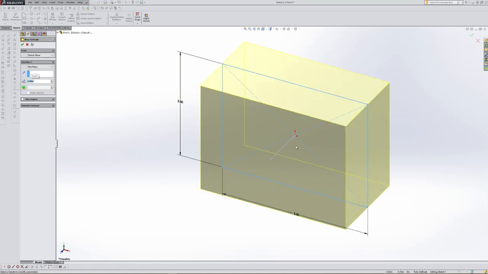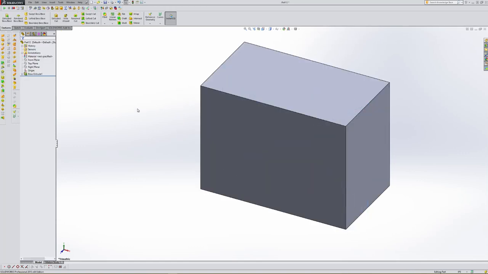So we hit enter. It gives us this preview, which is kind of yellow. It shows everything that we're looking for. I'm pretty happy with that. So I'm then going to accept this command, and we now have a solid.